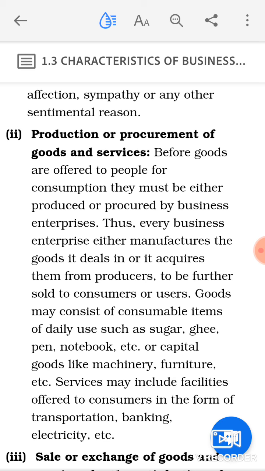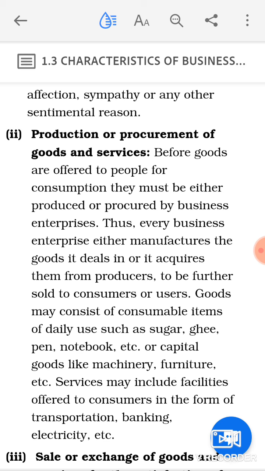Goods may consist of consumable items of daily use such as sugar, ghee, pen, notebook, etc., or capital goods like machine, furniture, etc. Now, when you talk about procurement or production of goods, goods means both. It may be a consumable good, or it may be a capital good. Consumable goods are those goods which are consumed by the consumer in day-to-day life activities, whereas capital goods are those goods which help you in making further production, like machine, furniture, etc.